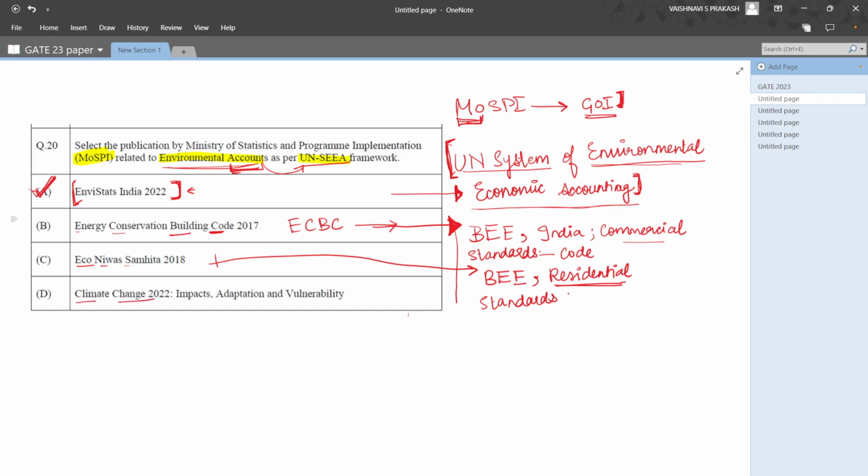Whereas Climate Change 2022, Impacts, Adaptation and Vulnerability, is another document released by the IPCC. What is IPCC? It stands for Intergovernmental Panel on Climate Change.